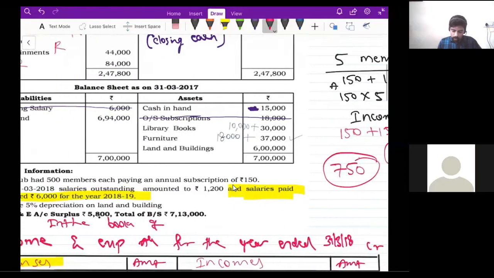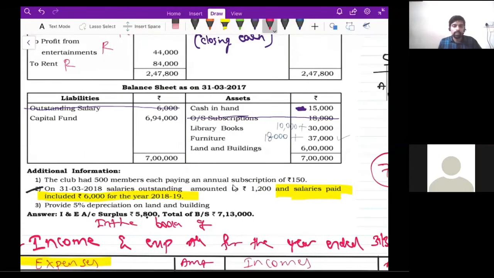Okay, so now read the first adjustment, guys. What is the first adjustment? The club had 500 members, each paying an annual subscription of 150. Correct? So how much is 500 into 150? Can someone do this math and then tell me? 500 into 150.